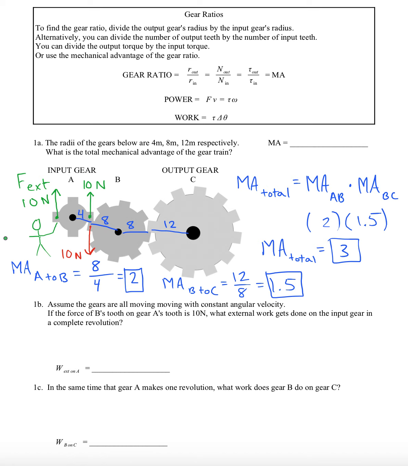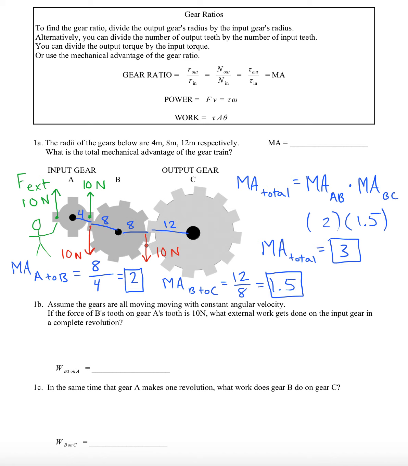All right. Now if A pushes on B with 10 newtons like that, in order to achieve rotational equilibrium for B, we need another force on B. How big does it have to be? Well, 10 newtons, because we need the torques on B to balance.